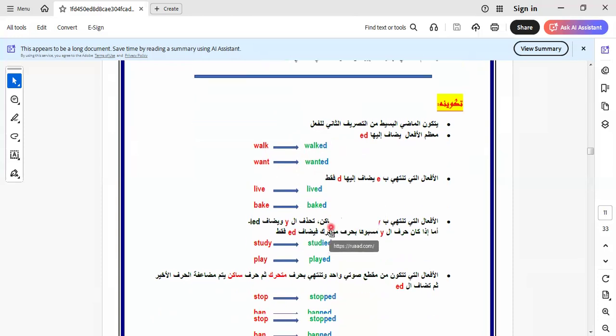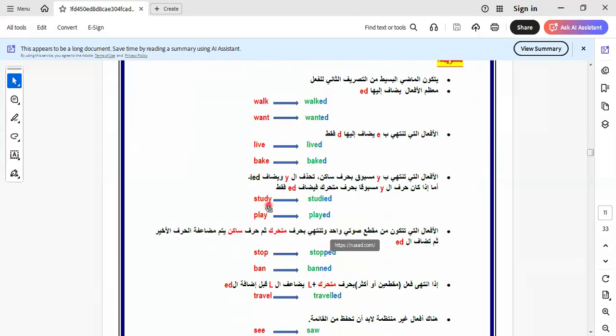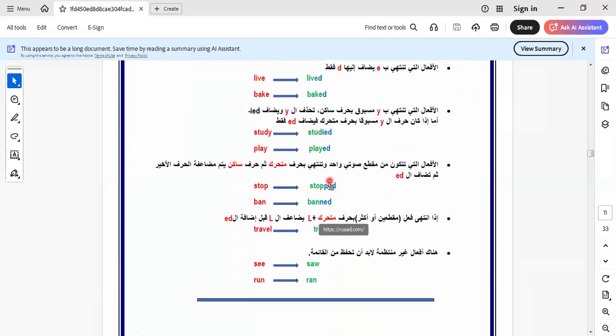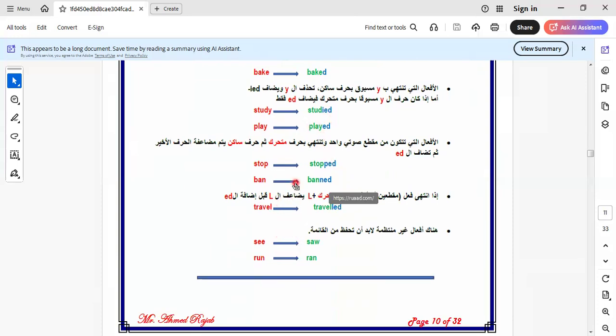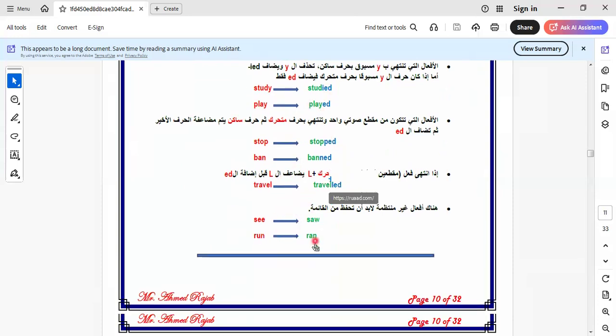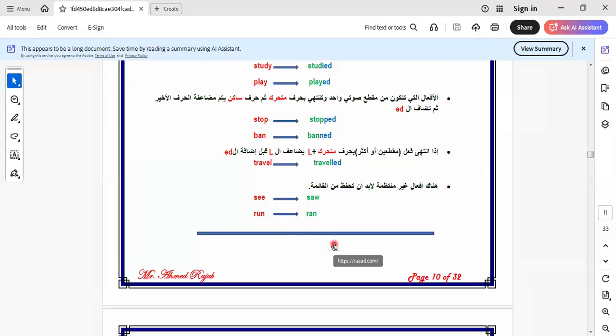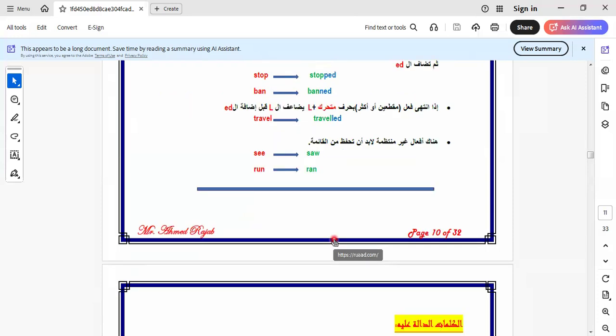So here we add ed. With verbs ending in y, we omit the y and add ied to the verb, like study, studied, and so on. As we know, we have regular verbs and irregular verbs like see, saw, run, ran. At the end of the video, I will leave you the table of irregular verbs to keep it. It's important to keep it because the irregular verbs in English are like the timetable in mathematics. So no way around memorizing the irregular verbs.